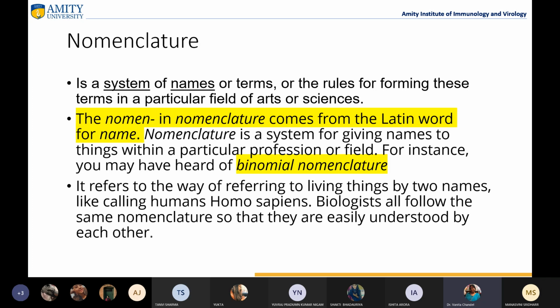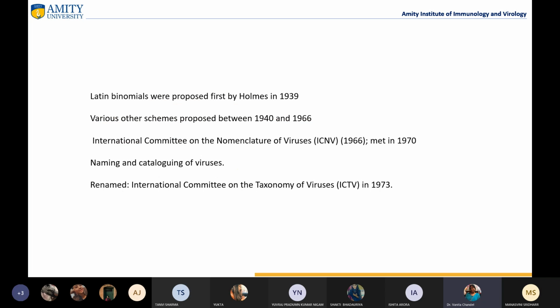So it is a way of referring to living things by two names, like calling humans Homo sapiens. For plants also we have a scientific name and then we have a common name. The scientific name is a genus and a species, which is italicized when we write it, right? It is in italics, and the common name is not italicized. It can be written in a normal form also.